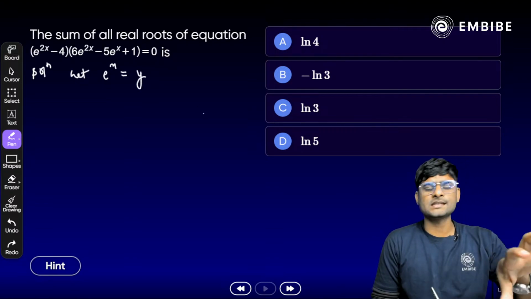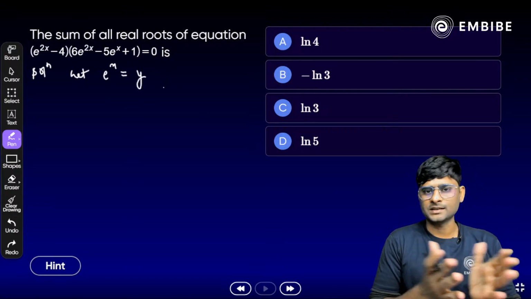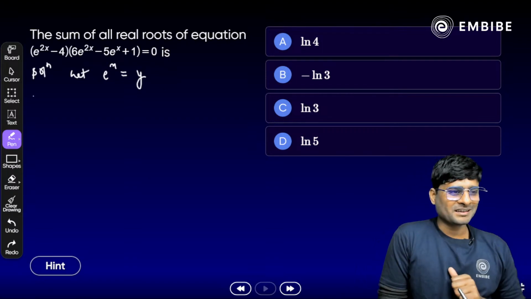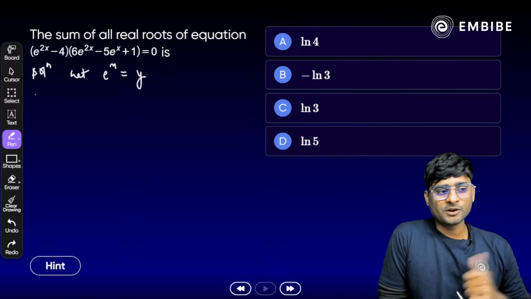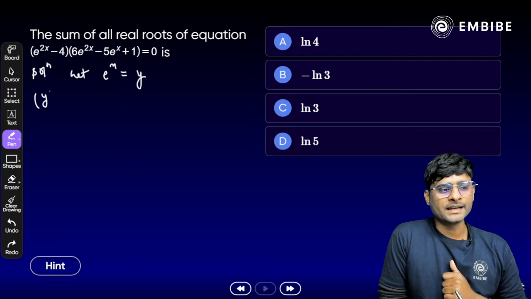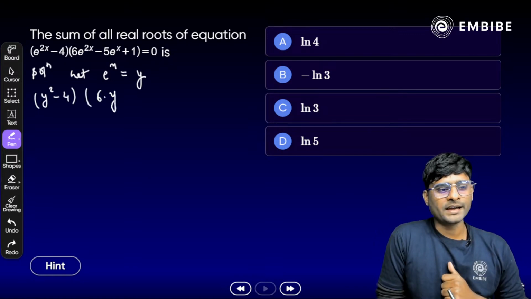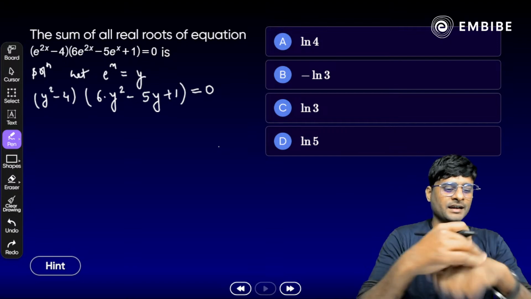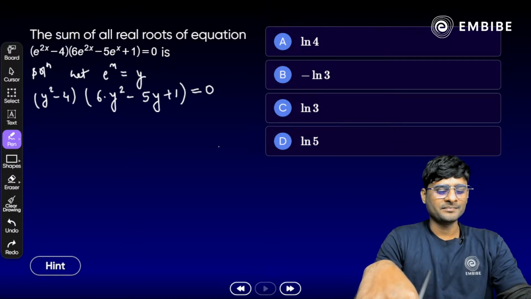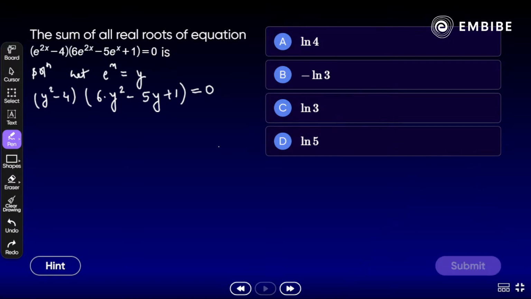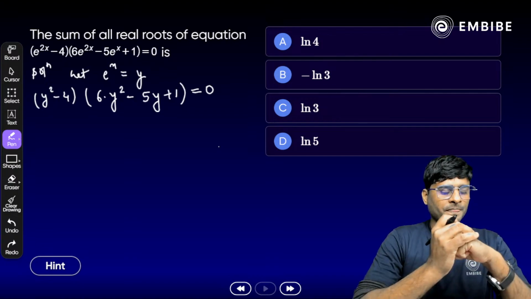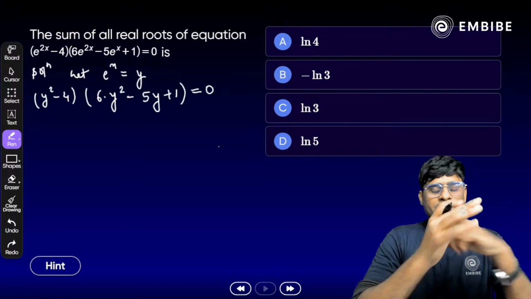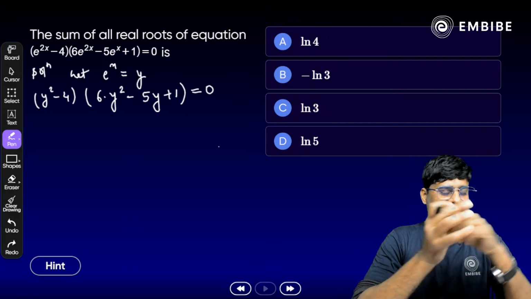If e^x is y, then what about e^(2x)? Obviously y squared. So kindly substitute all those values. e^(2x) will become y squared, so we get (y² − 4)(6y² − 5y + 1) = 0. Correct? Now, what next? It is already factorized, if you look at the brackets.